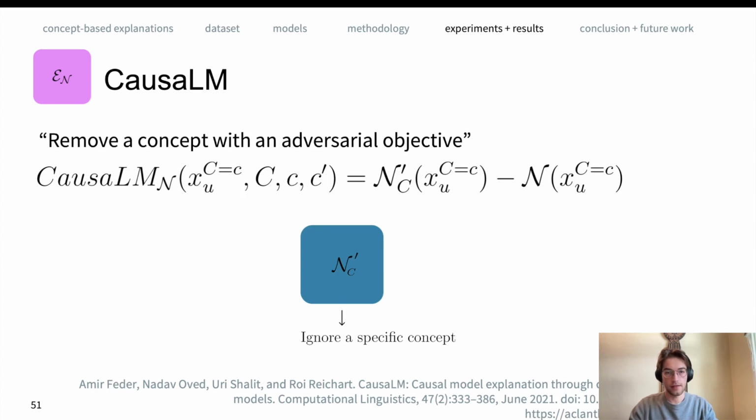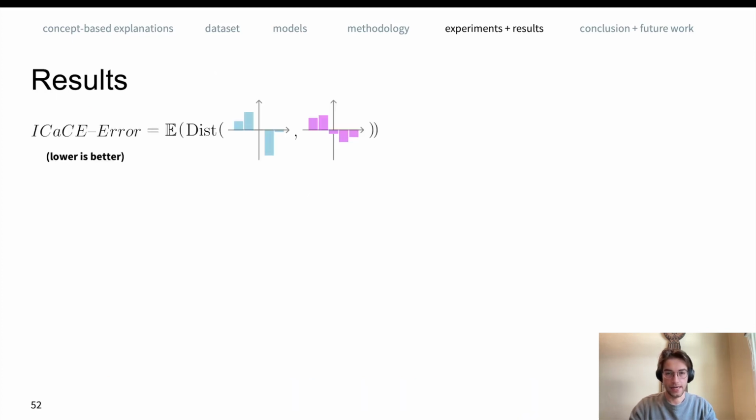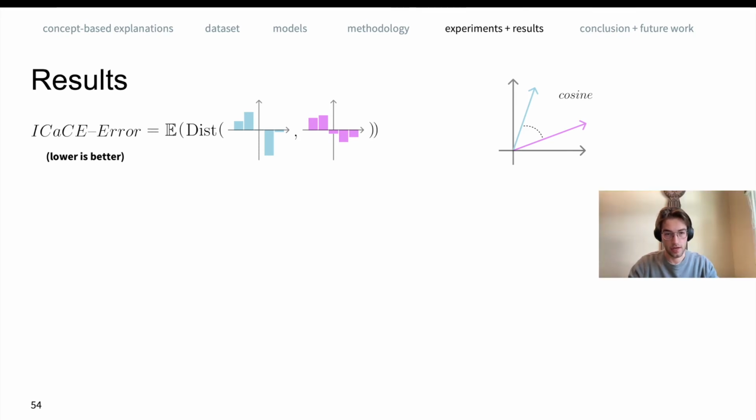So to validate these explainers, we define the I-cake error. This error measures the distance between true and predicted effects. This choice of distance function is flexible. First, we discuss the cosine distance. This function only measures the angle between a true and predicted effect. For example, if our explanation method is really good at understanding which classes will gain probability mass and which classes will lose probability mass, then it will have a very good cosine score.